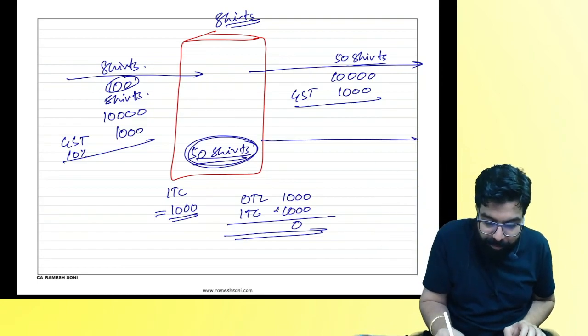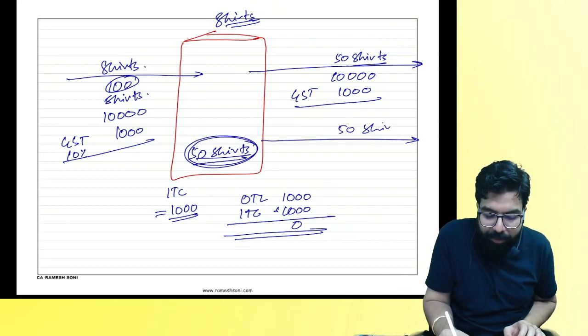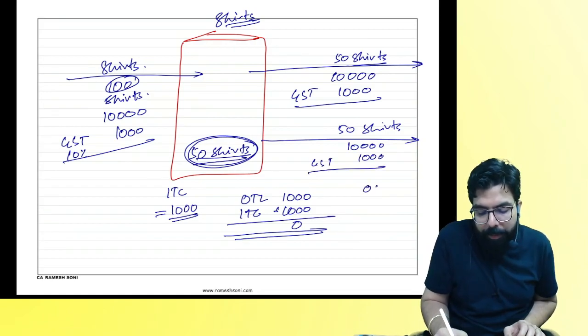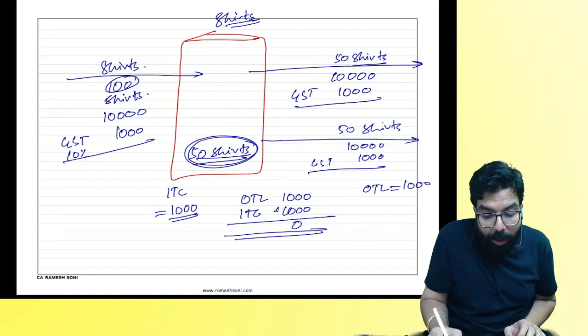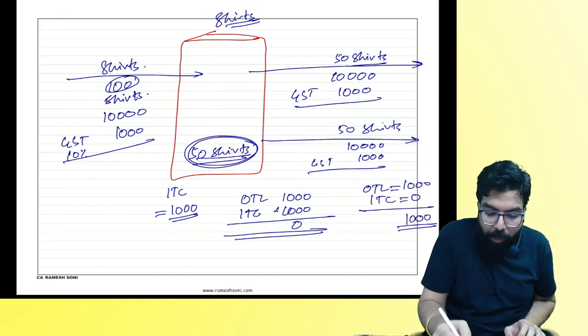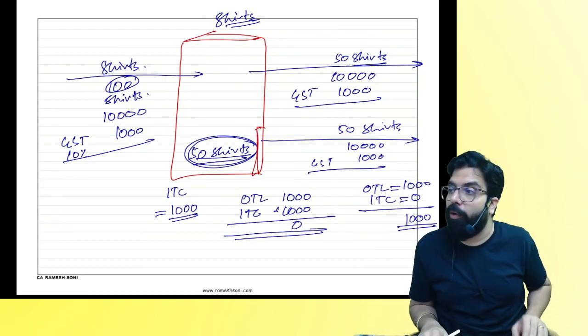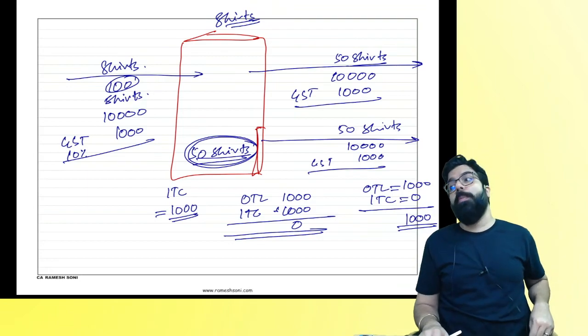When I sell these 50 shirts, for example, for 10,000 rupees again, and GST is 1,000 rupees, can you tell me what will be my output tax liability? What is my input tax credit? How much will I have to pay to the government? You know what I did? I told shutter close, let me go home. I will take all the goods home only. I closed down my business.